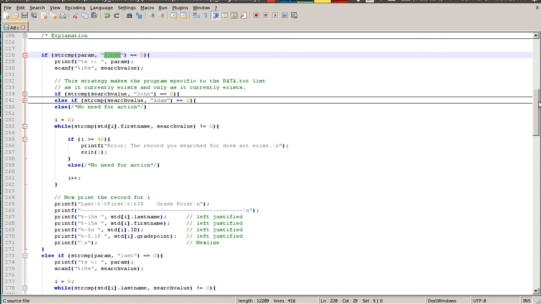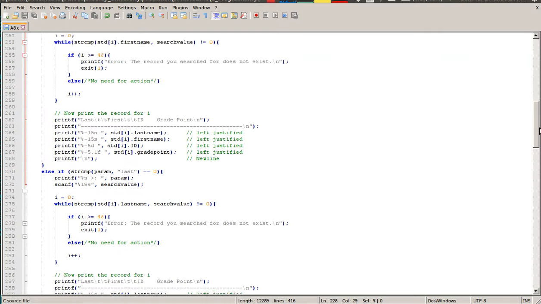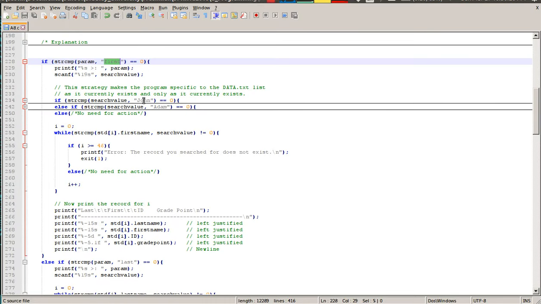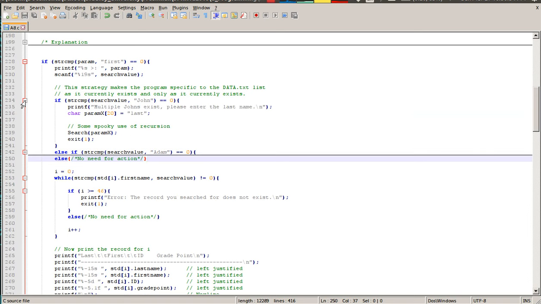And that will become apparent in just a minute here, because, for instance, if you want to search by last name, or pardon me, first name, well, there are multiple Johns and there are multiple Adams in the class, which means that if you actually search by first name John, well, which record does it choose? So it gives an error here, multiple Johns exist. Please enter a last name.